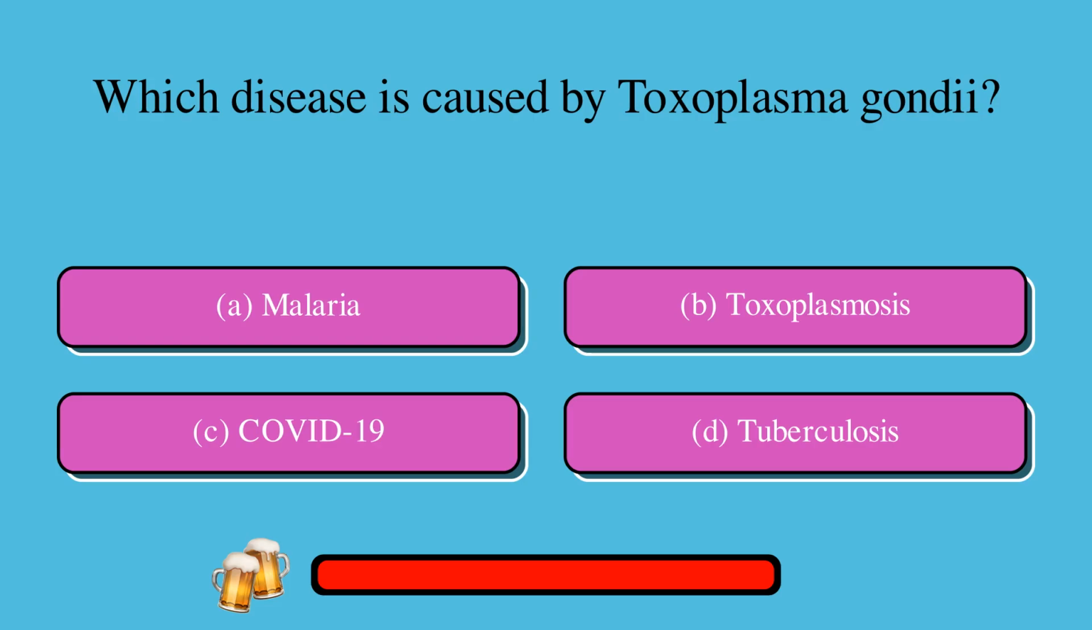Which disease is caused by Toxoplasma gondii? A. Malaria, or B. Toxoplasmosis, or C. COVID-19, or D. Tuberculosis? The correct answer is B. Toxoplasmosis.